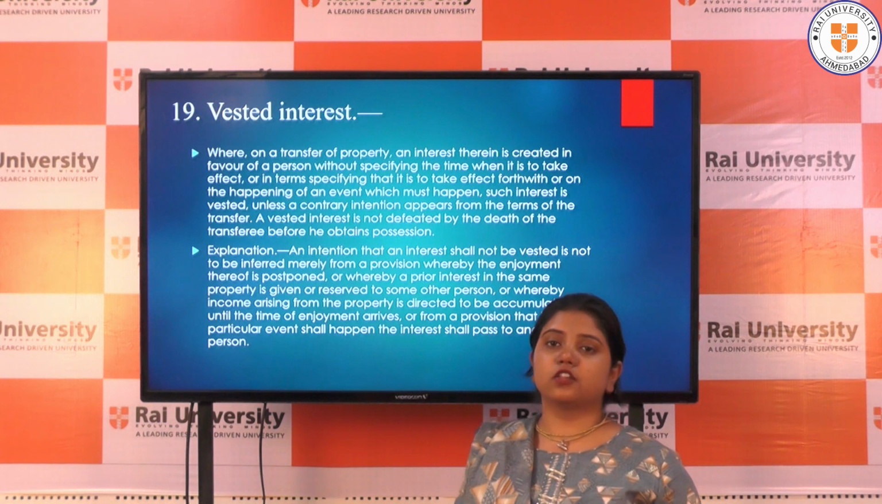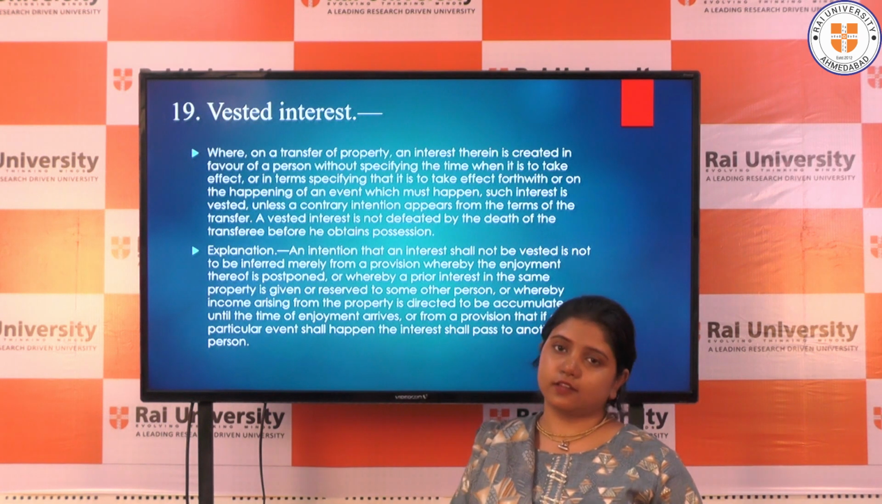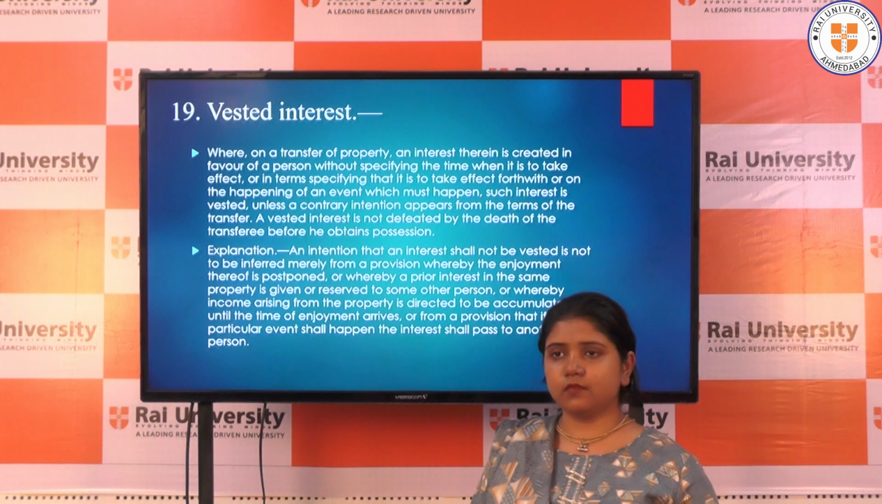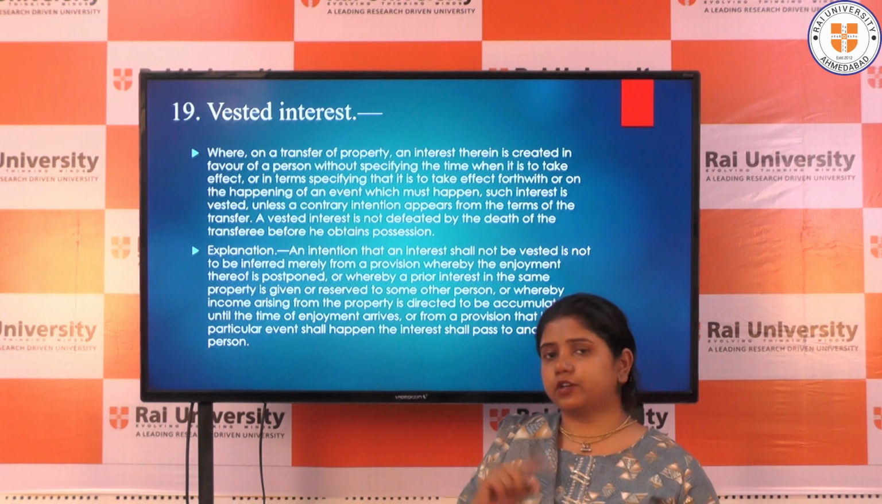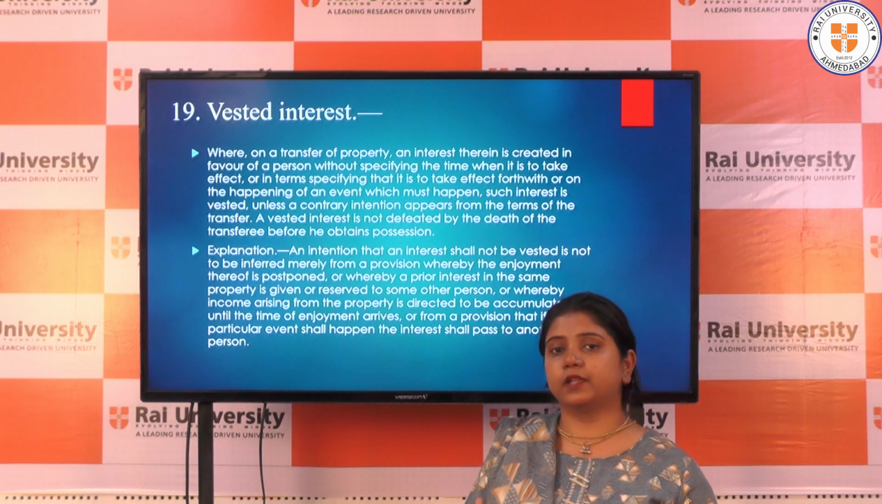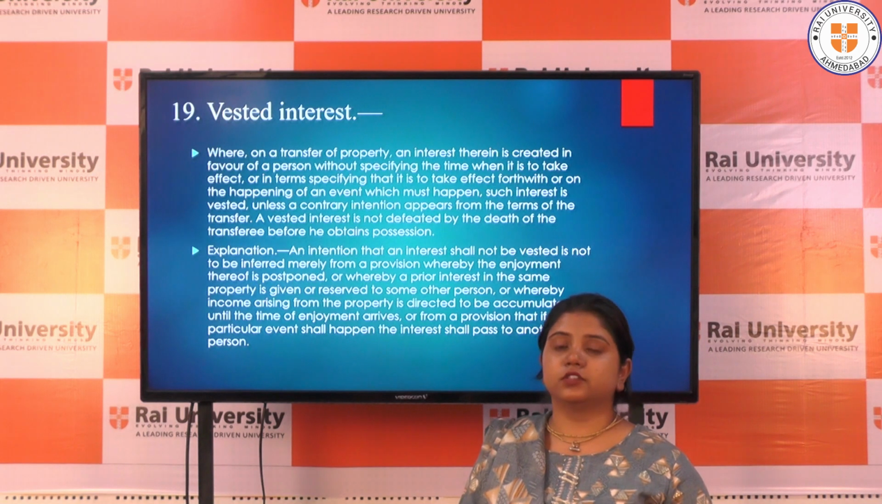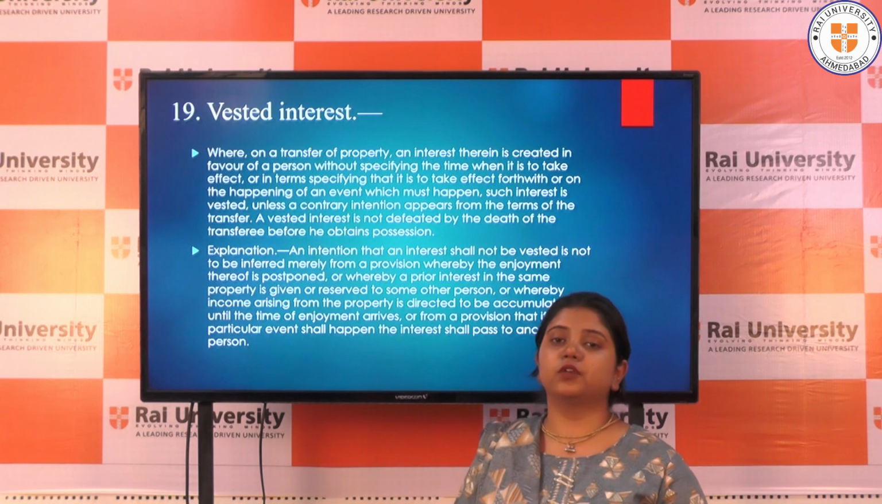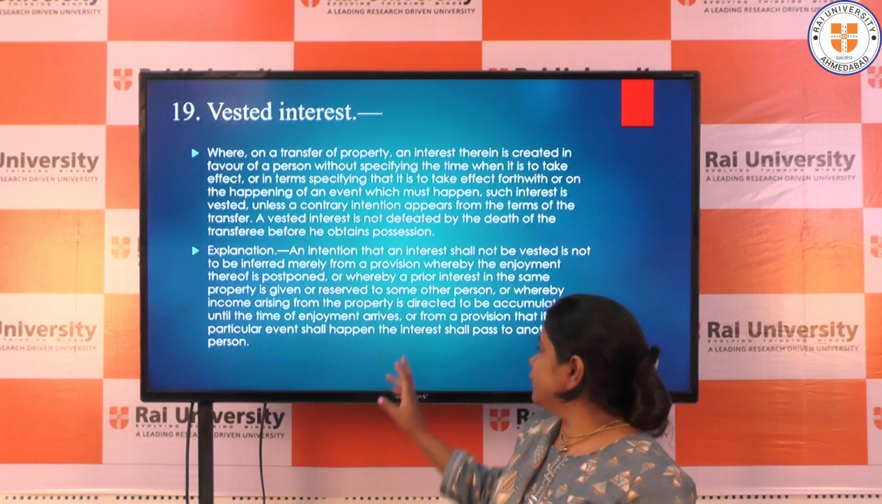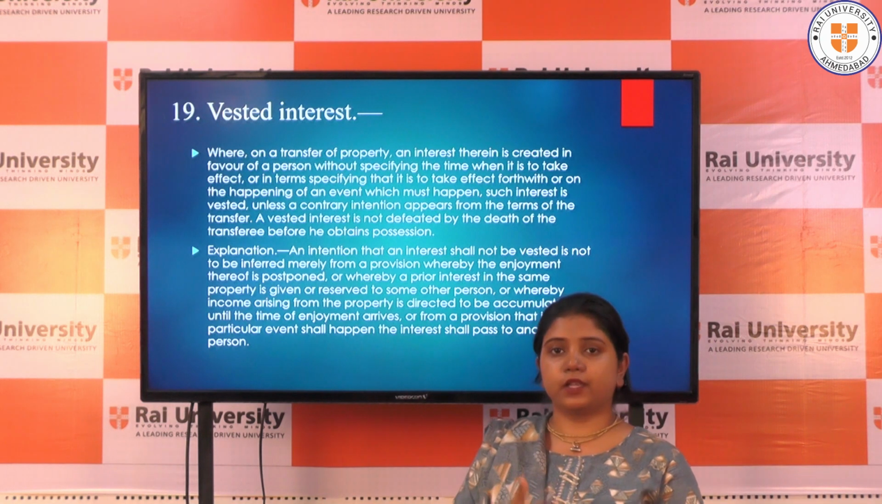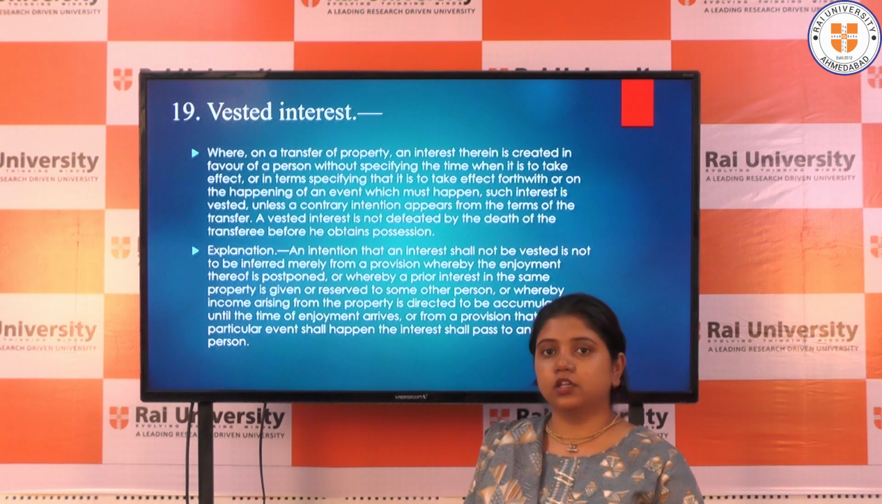So if there is an option, let us understand it with an example, which I have already given to you earlier when we were explaining and learning about the unborn person. If you want to transfer the property to an unborn person, you have to create a life interest. So what is a life interest? For example, A wants to transfer a property to an unborn person. Let it be X.